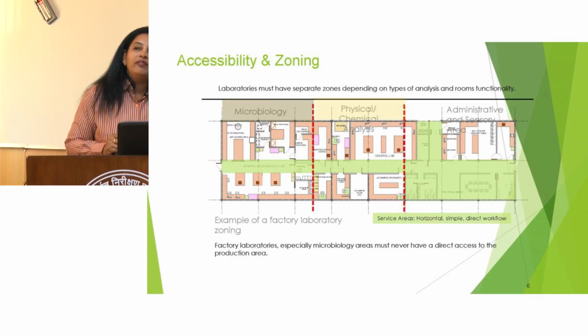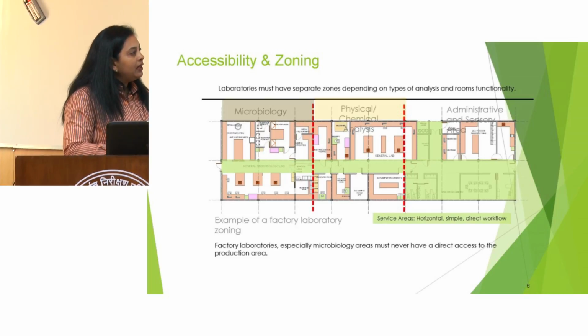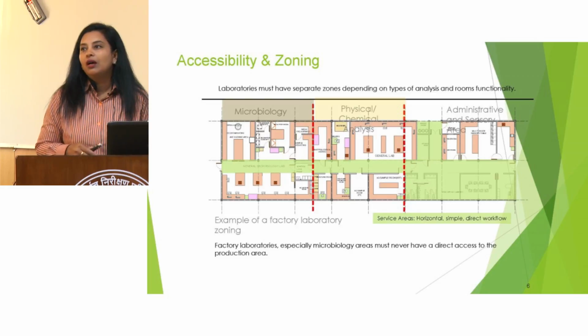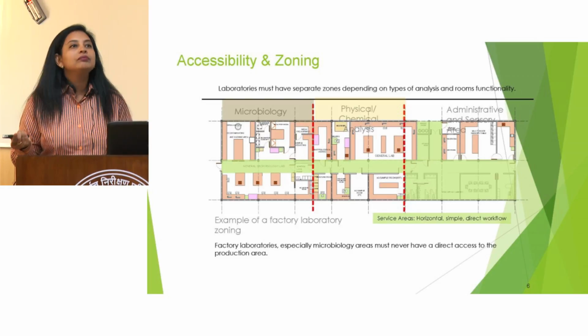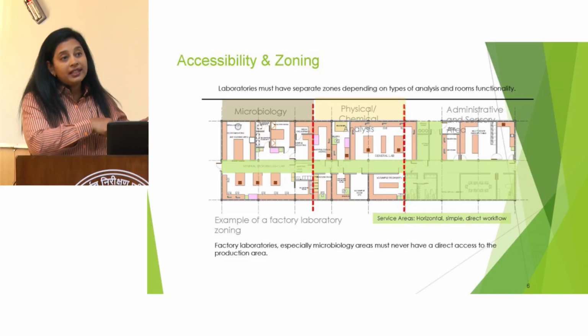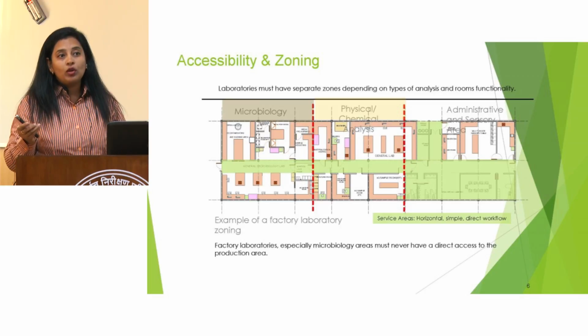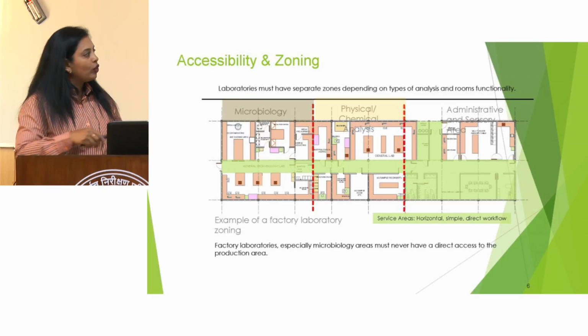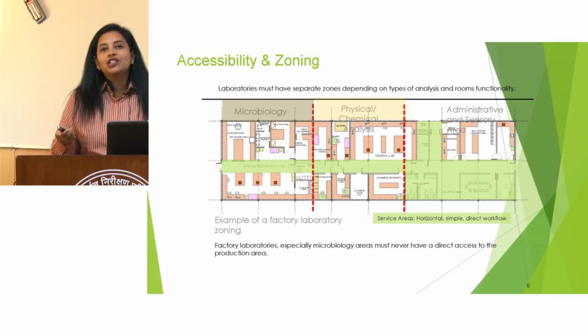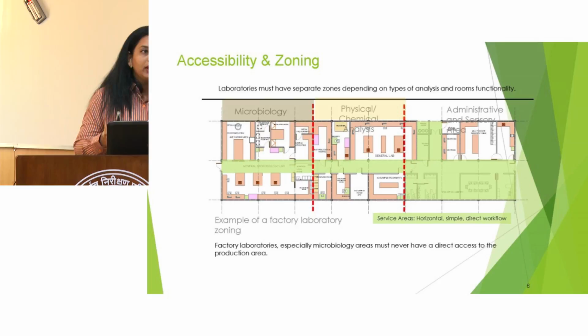And the most important factor is, whenever there is a microbiology laboratory in a production unit, there must never be a direct access to the production area. Otherwise, what will happen? Definitely, the microbiology laboratory is the most contaminated area. Here we are working with billions of microorganisms. If there is a direct access from the microbiology laboratory to the production area, then we will be contaminating the production area. So this is the most important thing while designing a laboratory.